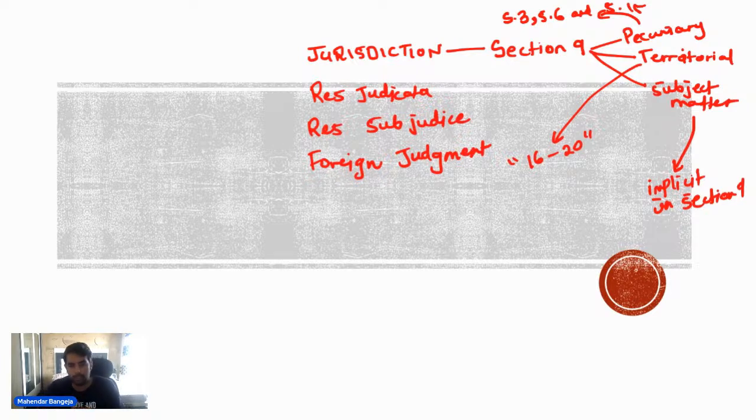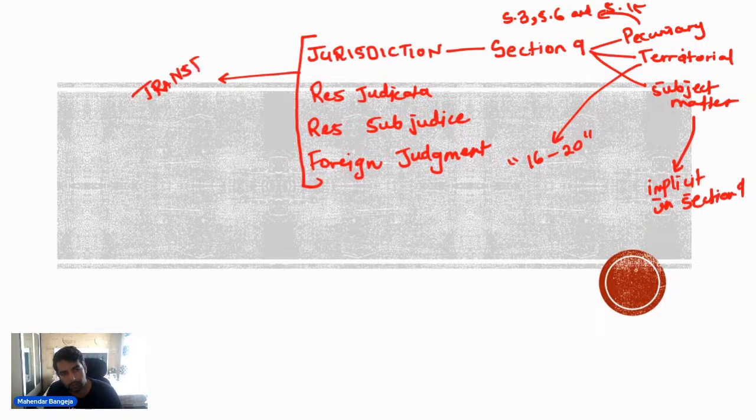Once we are done with this, we will move on to other ancillary topics. The first target is these topics. Right after jurisdiction, we will cover transfer of cases, which ranges from section 22 to 25. We will understand what exactly transfer of cases means and the concept behind it.